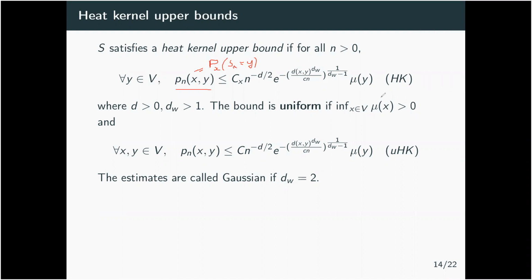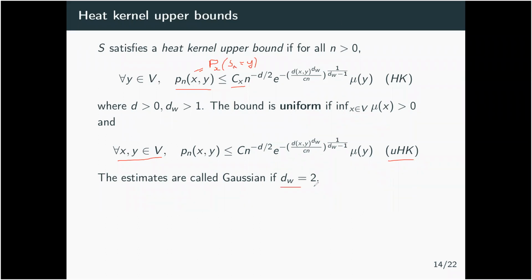We also introduce the uniform condition, if the infimum of the measure is positive and this bound is uniform for all x, y. In the first bound, the constant may depend on x, so it's only a bound for fixed x, and we call it the uniform heat kernel bound when it's uniform all over the graph.